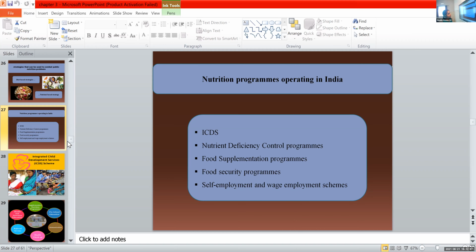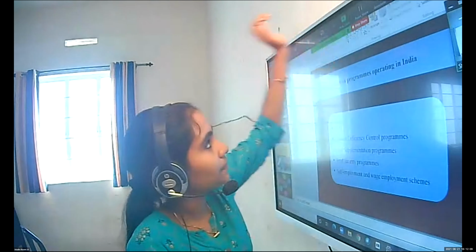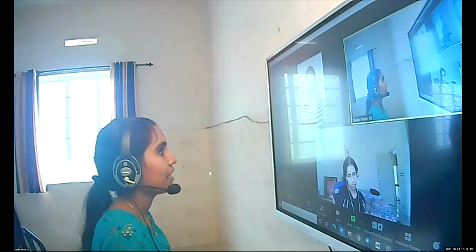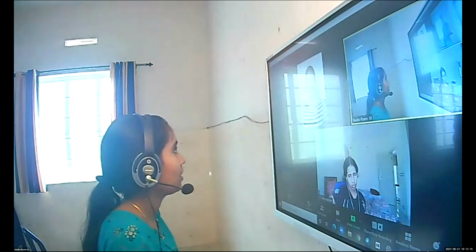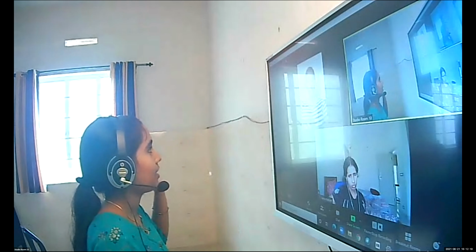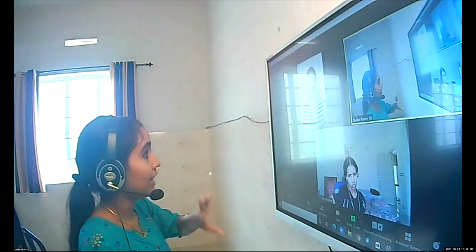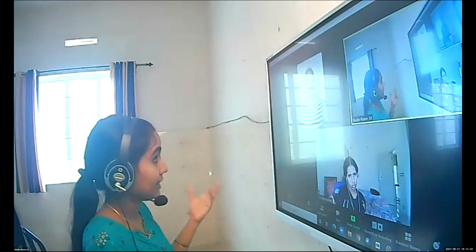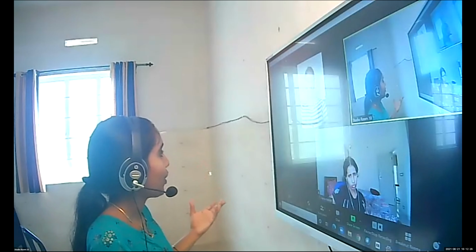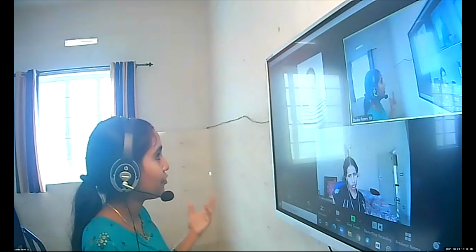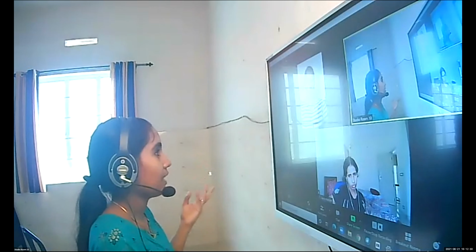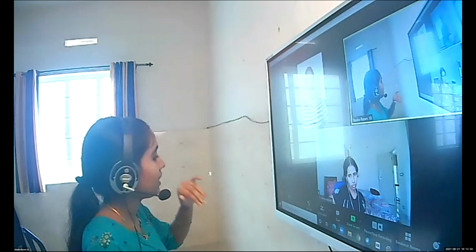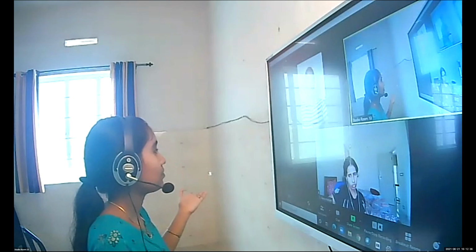Then we have other functions for this ICDS, right? The Anganwadis provide preschool education, that comes under this ICDS, as well as health education and nutrition education. Health checkup is another function under ICDS. They check the height and weight, and they provide deworming tablets. All these are part of the health checkup.